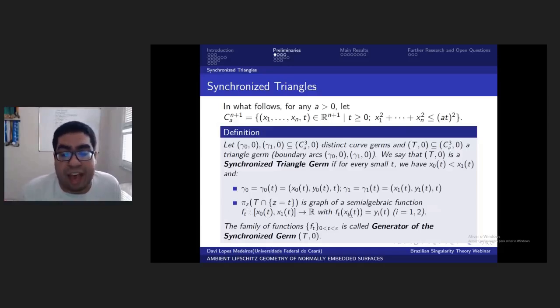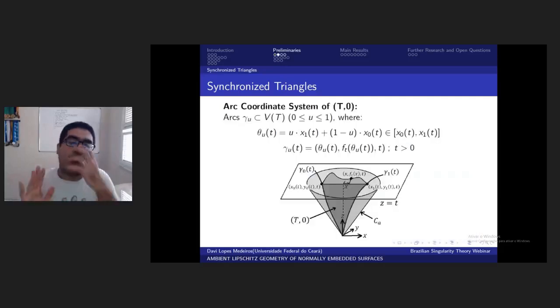with f_t of x_i(t) equal to y_i(t) for i equal to 1 or 2. And we say that the family of functions is the generator of the synchronized triangle germ. Well, this is a very technical definition, but here I give a diagram that explains what I'm trying to do.